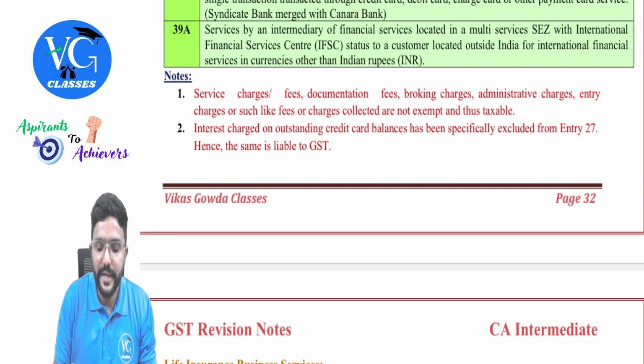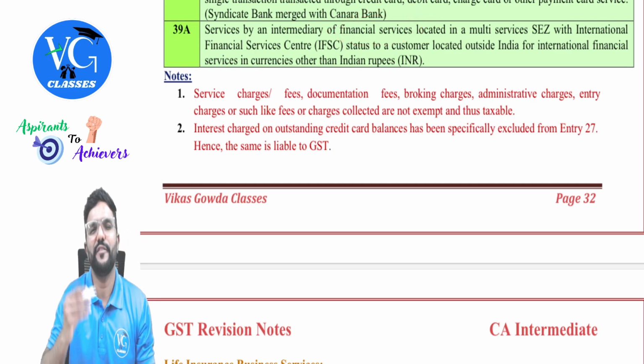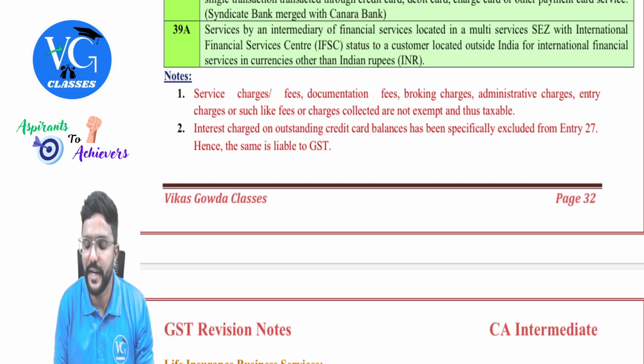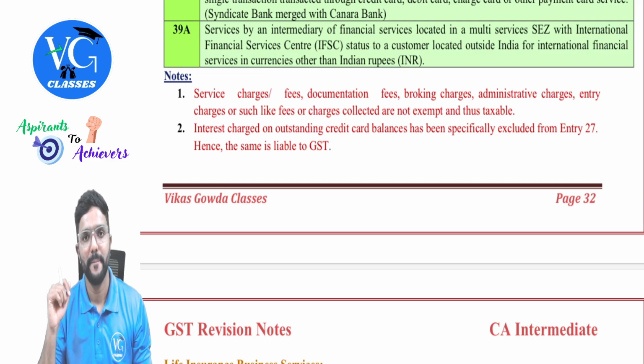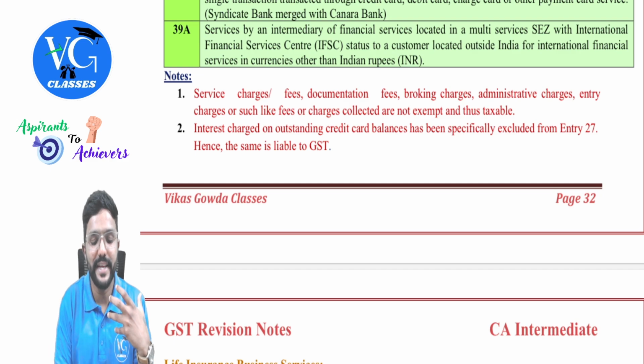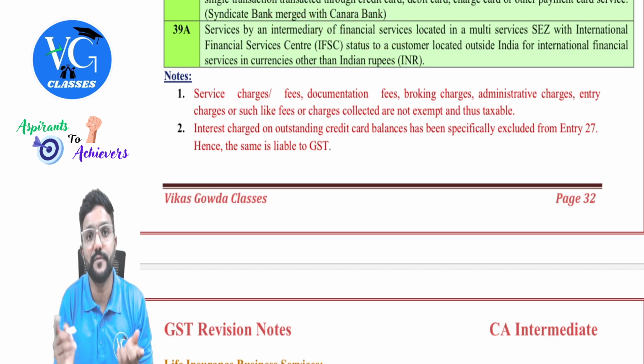Assume I am an intermediary of a financial services entity which is located in IFSC, which is a gift city located in Gujarat. Okay. So I am an intermediary or a middleman for an entity who is providing financial services from where?